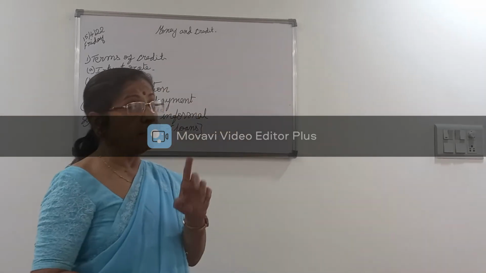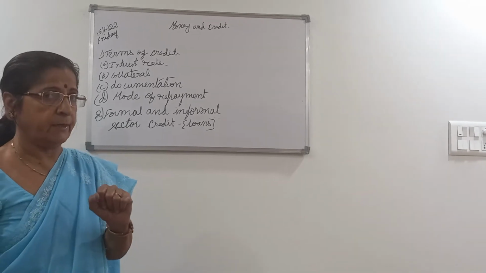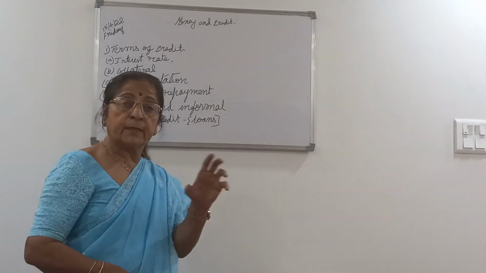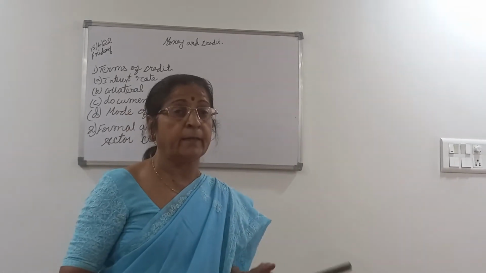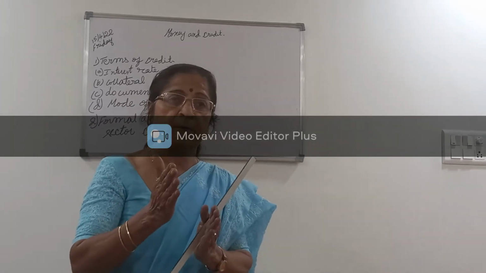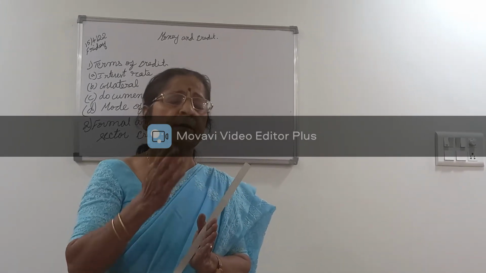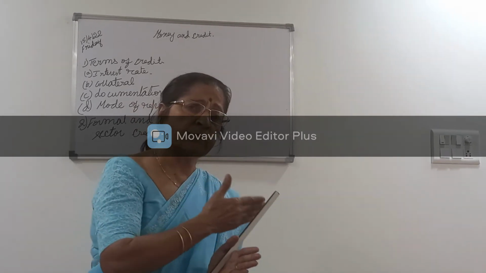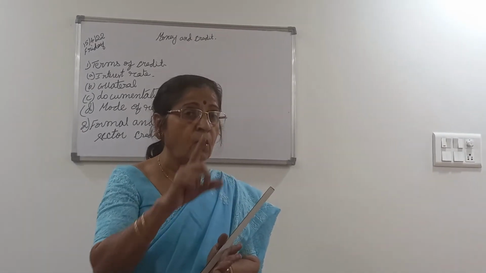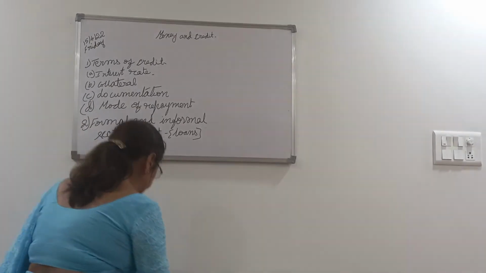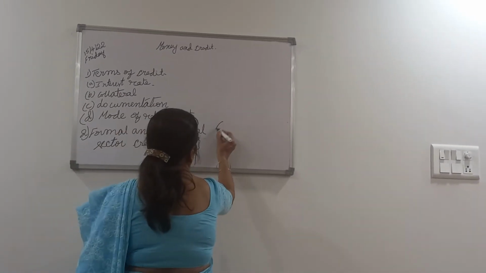So here, now, I didn't tell you about cooperative societies. We shall come to that now. I told you there are varieties of credits. These small workers and landless laborers or small farmers may find it difficult with documentation. But sometimes they have one more method, where they have cooperative societies.